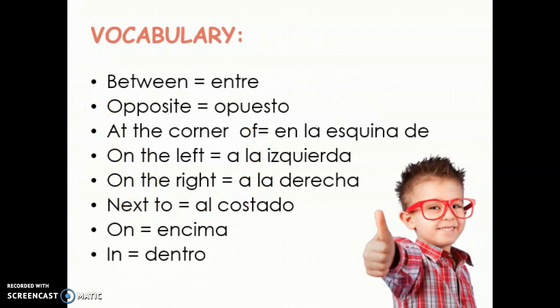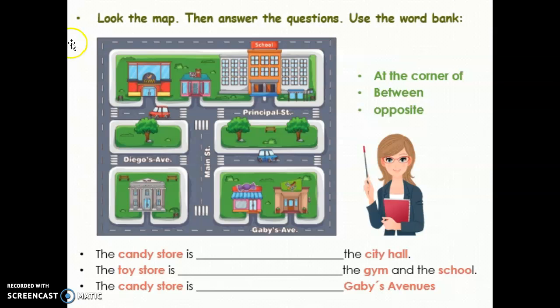Okay? Now continue. In this part we have a map. Look the map, then answer the questions. Use the word bank. Okay? We have this bank of words and we have a little city. Now we need to complete this sentence.